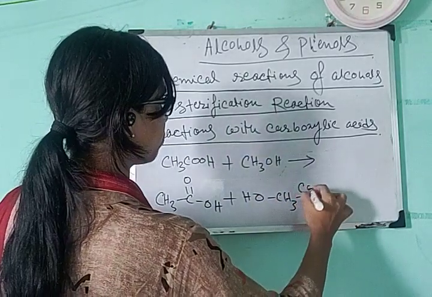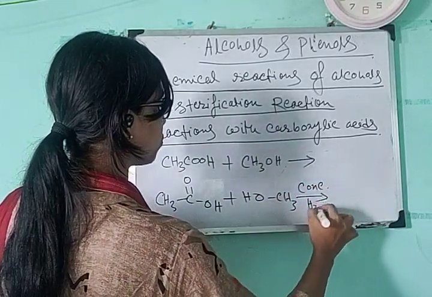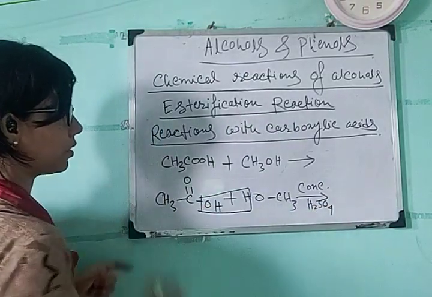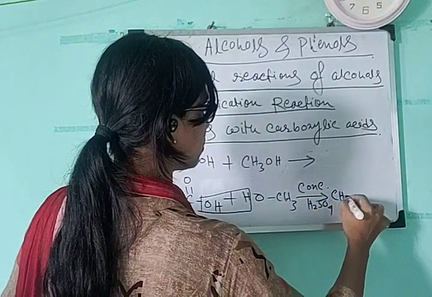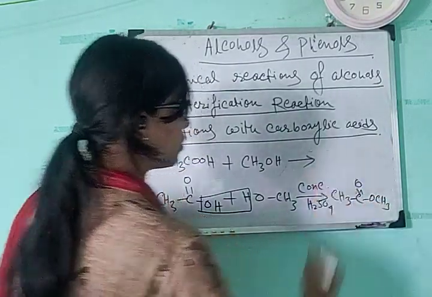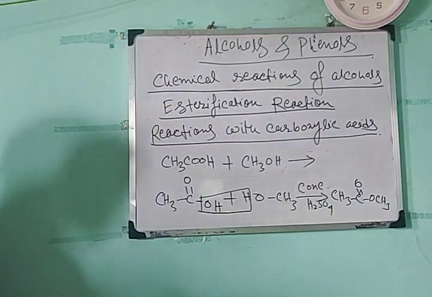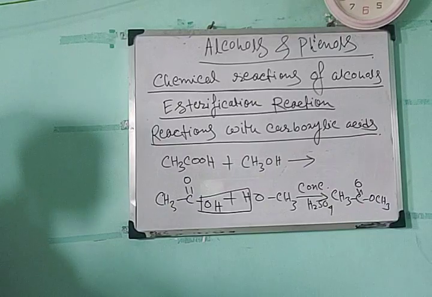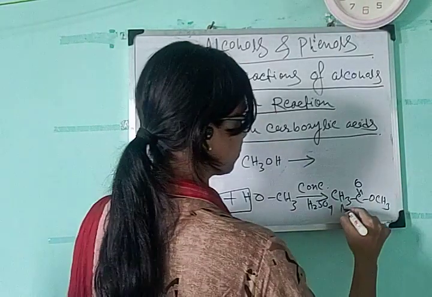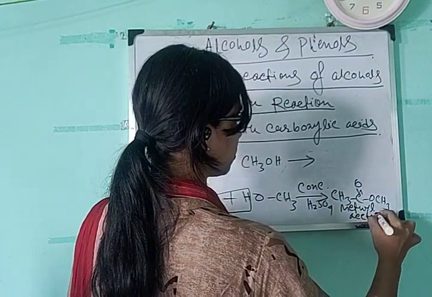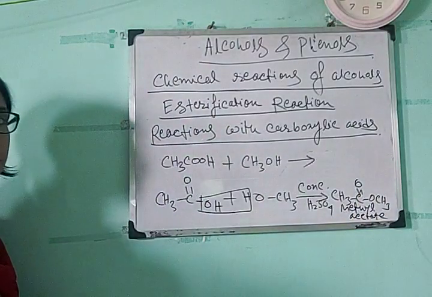So in presence of concentrated H2SO4, water will be eliminated here, and CH3, C double bond OCH3, that is, this ester will be formed. This ester is known as methyl acetate. This one will be formed.